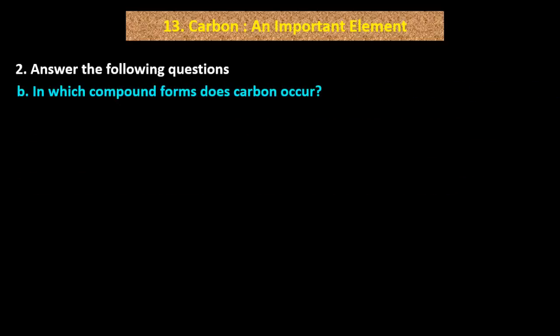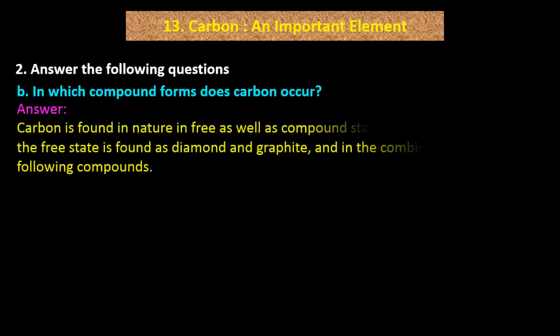B. In which compound forms does carbon occur? Answer. Carbon is found in nature in free as well as compound state. Carbon in the free state is found as diamond and graphite, and in the combined state in the following compounds. 1.